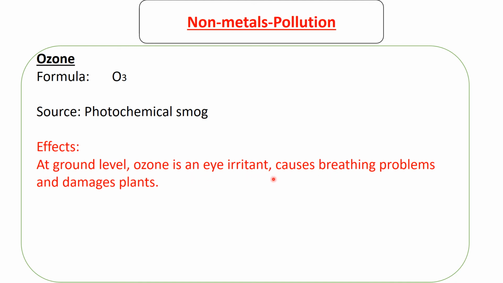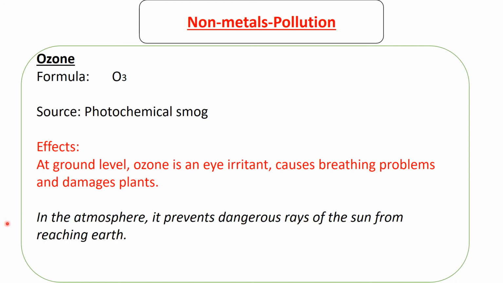It causes breathing problems and damages plants. In the atmosphere, it prevents the harmful rays of the sun from reaching the earth, as I've explained. Depletion of ozone causes global warming, just an emphasis of the point that I had shared with you when we were studying carbon dioxide.